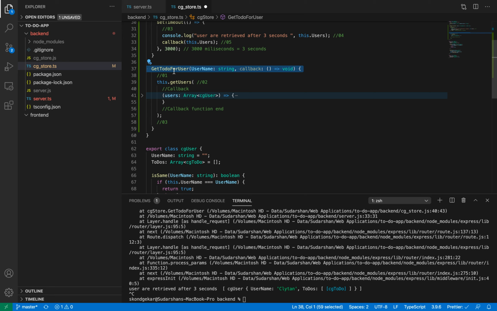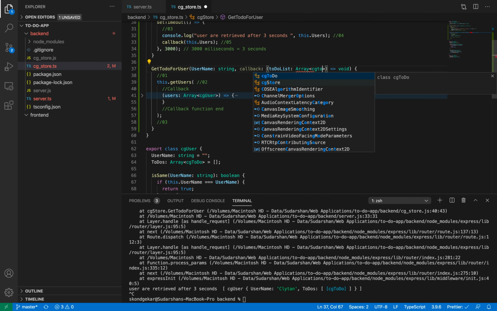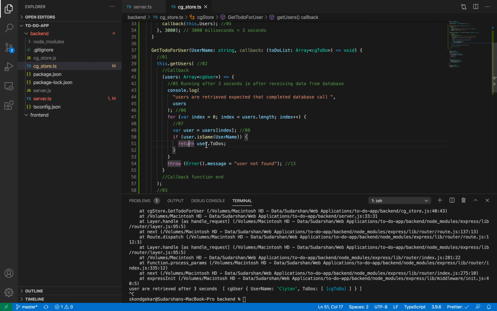So instead of that, we have to put a callback over here, and I expect here a to-do list, which is going to be an array of cg to do. How do I get that to-do list? Instead of returning to-dos over here, I will call back users.todo.